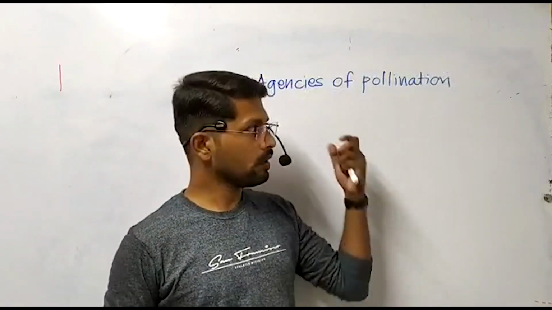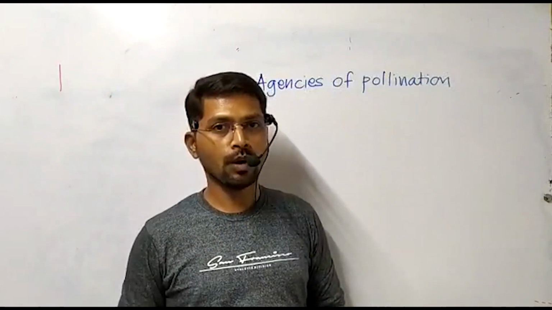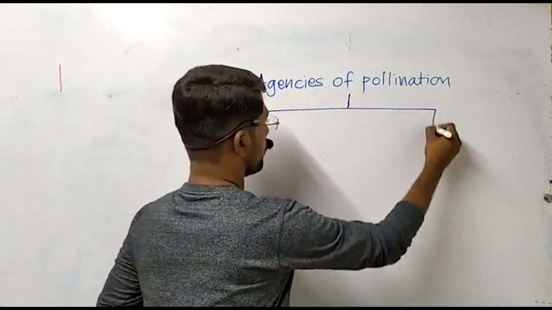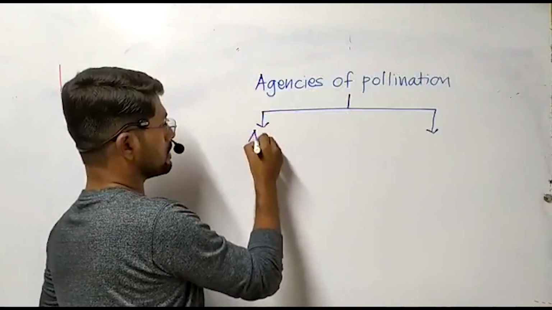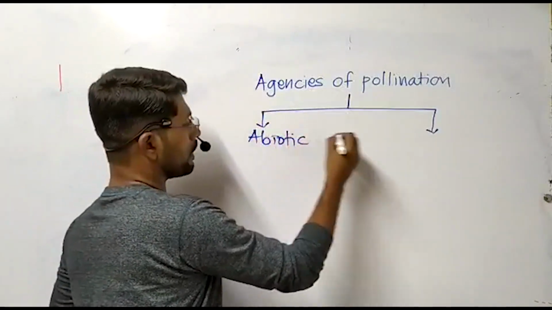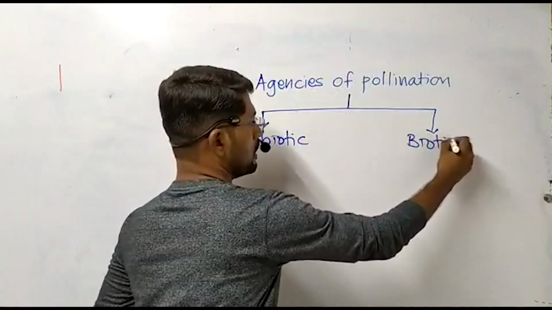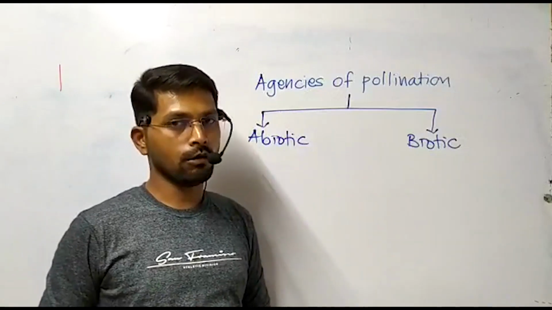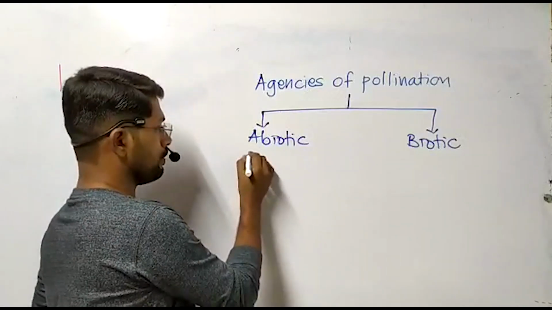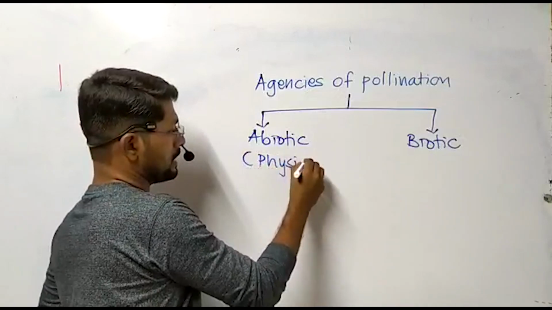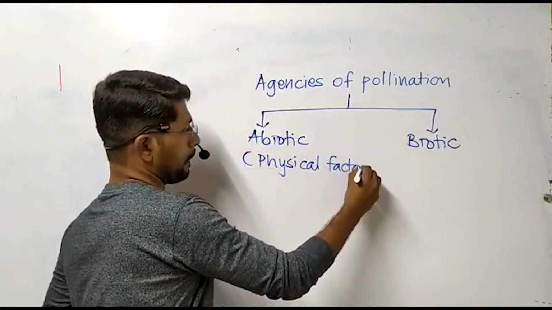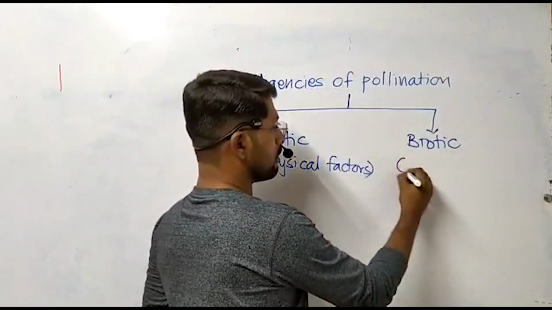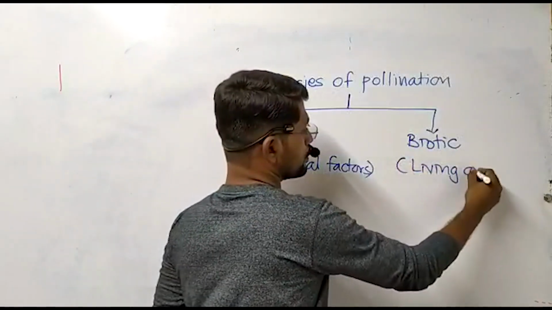Now let us discuss what are the different types of agencies which are involved in the process of pollination. There are basically two types of agencies of pollination. One is called abiotic agencies and the second one is called biotic agencies. Abiotic agencies are physical or non-living factors, and biotic agencies are related with living organisms.